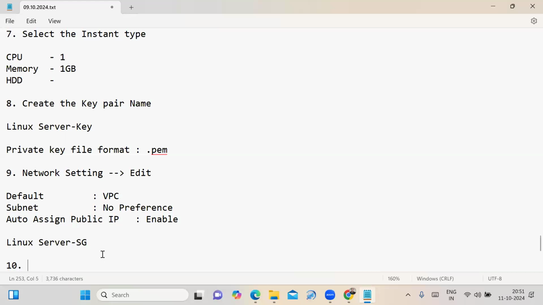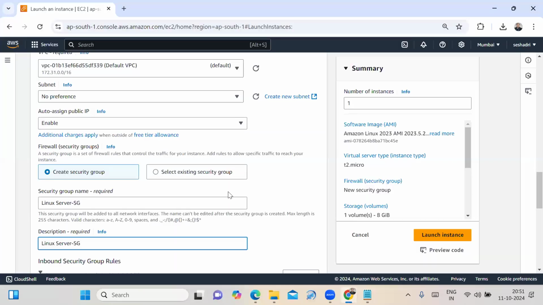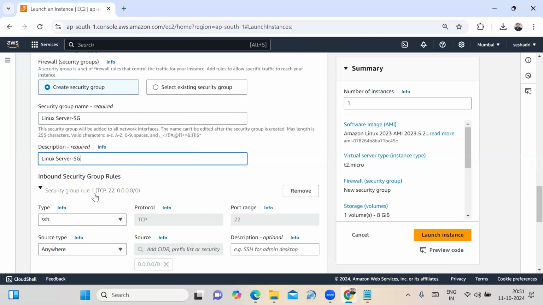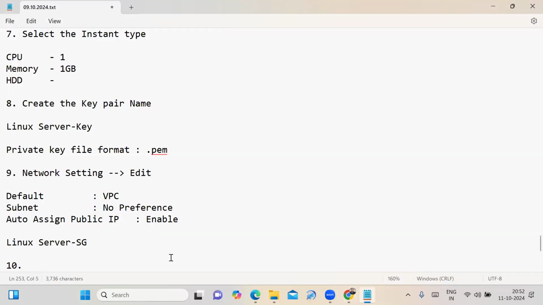Then the next step, we have to see that by default, when you are launching the Linux server, the inbound security group rule provides the type SSH, port range 22. In the last session I discussed this is for Linux server. What is the type it is providing? SSH. What is the port number? 22.